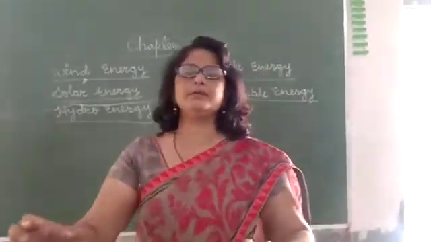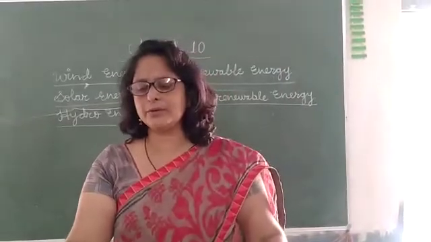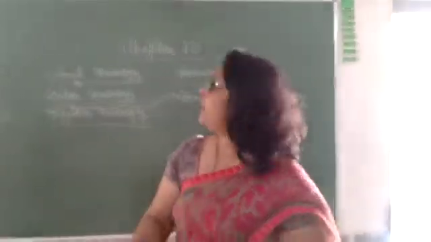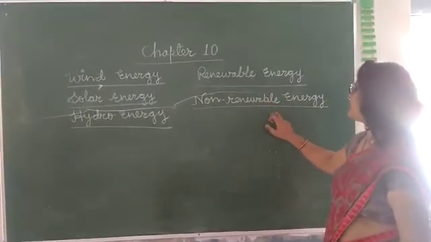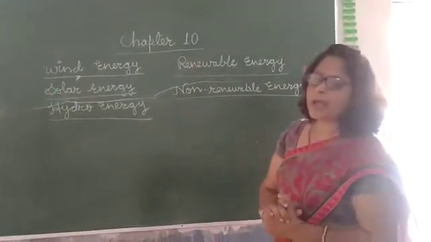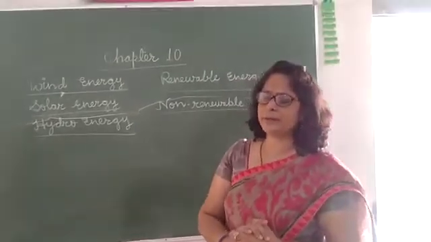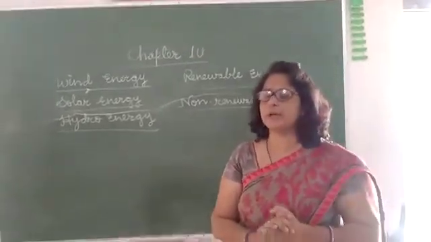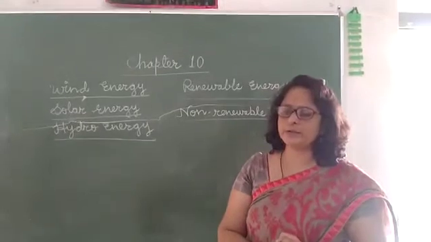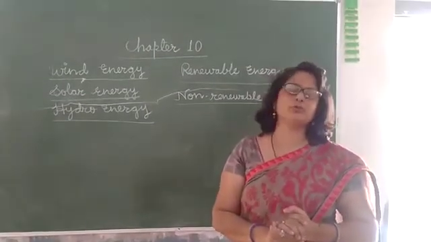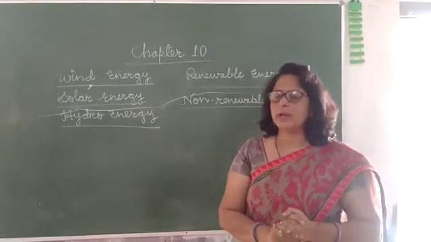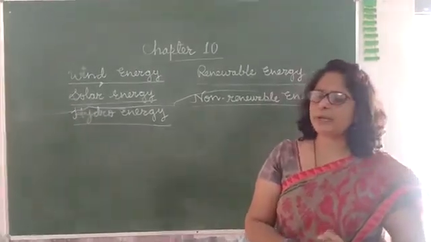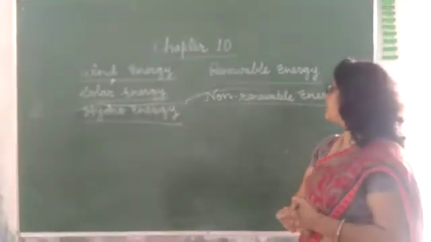Basically, energy is of two types: renewable energy and non-renewable energy. Renewable energy is the energy that can be used again and again and is obtained from renewable resources like sun, air, and water. That's why we can use this energy frequently.